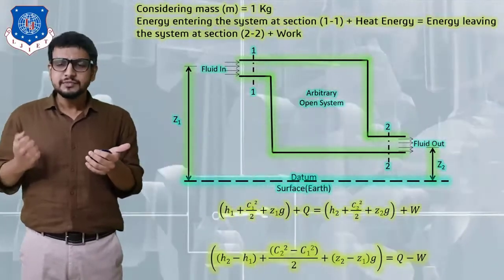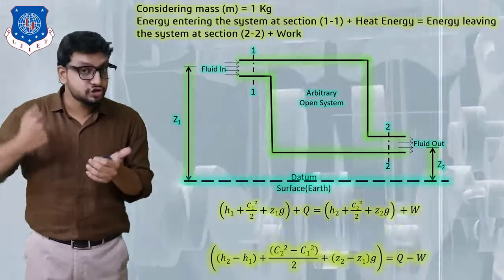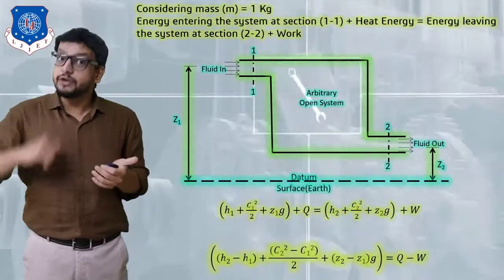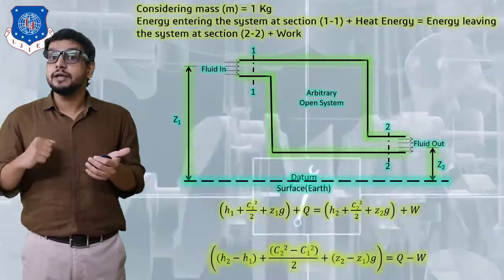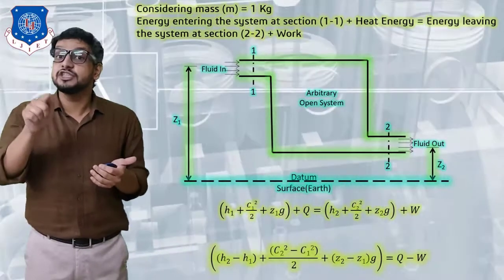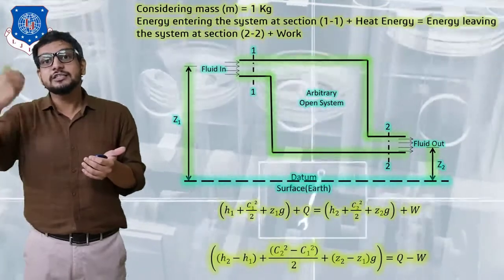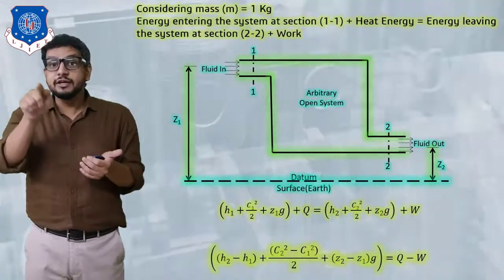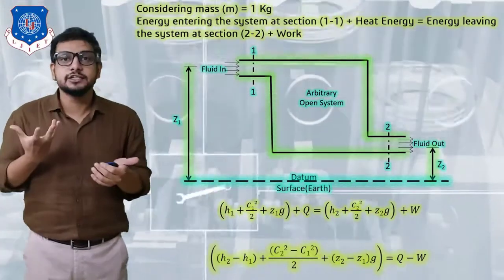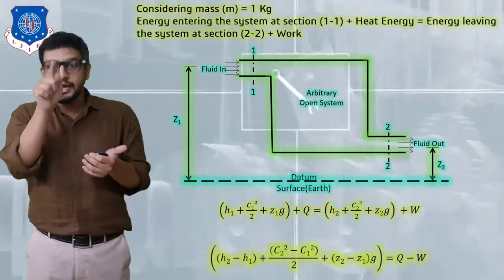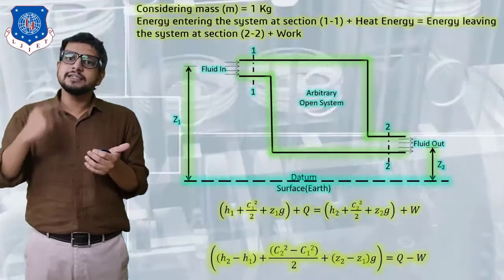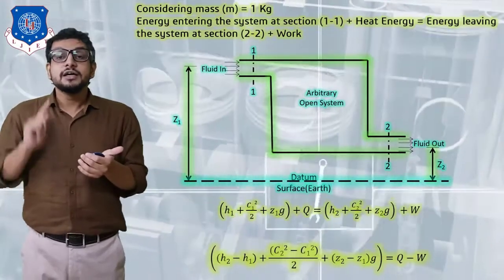Enthalpy will be H2, then kinetic energy will be mc2 square by 2, then potential energy at a height Z2 will be mgz2, plus what else we have obtained? The system has performed work. At entry, steam is going to possess heat energy, so Q will be an input, and at the output, work output will be done by the system.